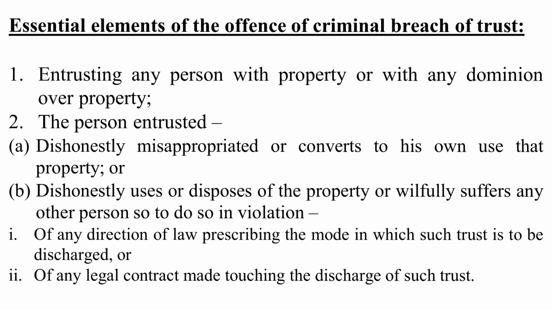Then B will be liable for criminal breach of trust under section 405.